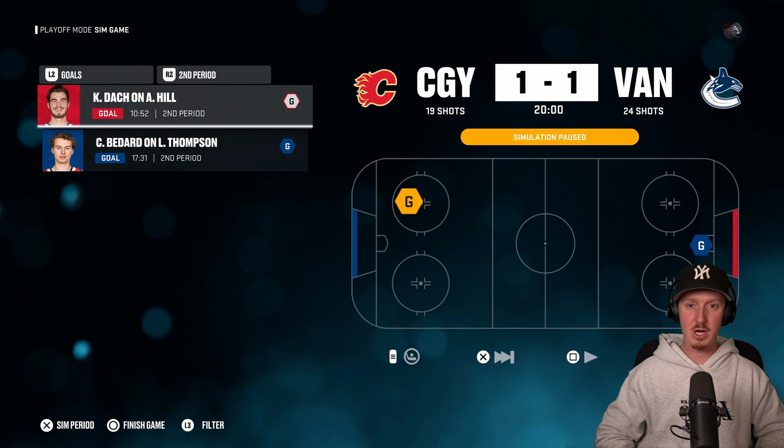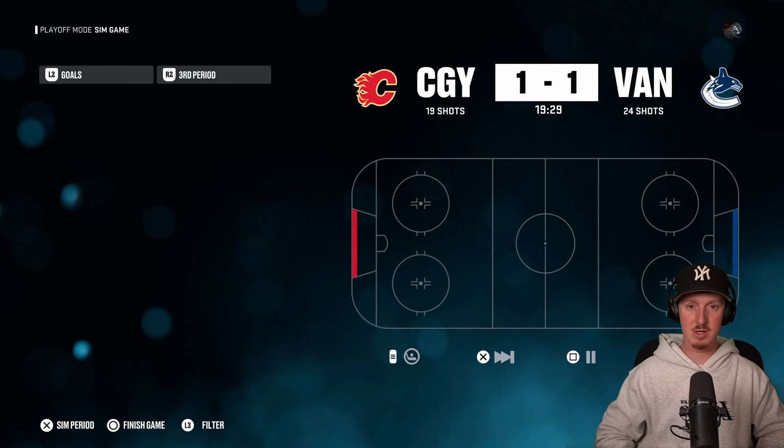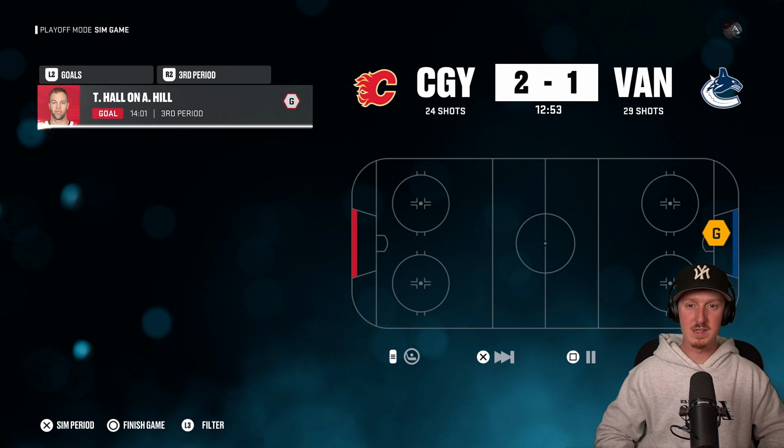But Dart and Kirby Dach are going to be exchanging goals. It's going to be a close third period. And what is surprising, the big-time moments, we're seeing Taylor Hall step up. Taylor Hall stepped up a lot in this video. He's picked up some big-time goals. There's 7 minutes left in the game. Vancouver hasn't been able to pick up a goal in the third period quite yet. We'll see if they can pick one up in the final moments here.